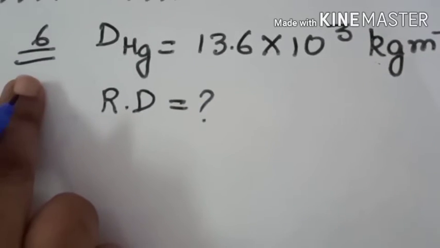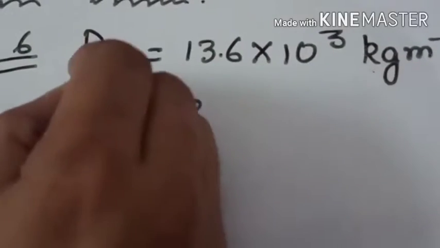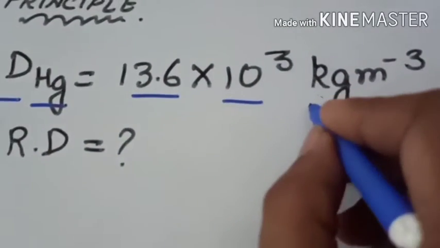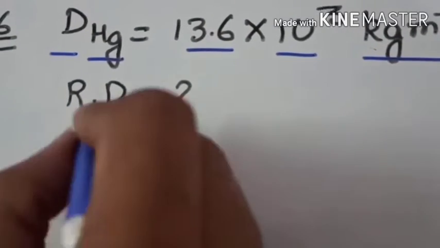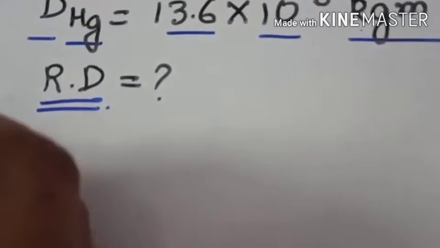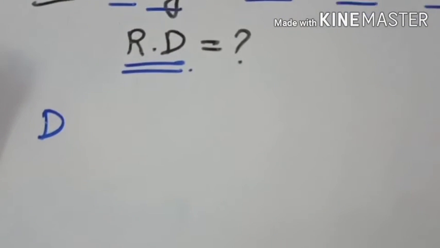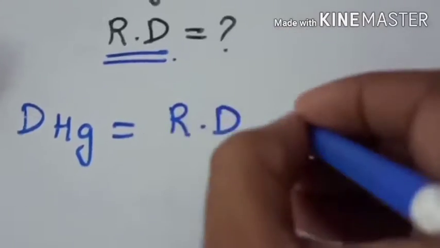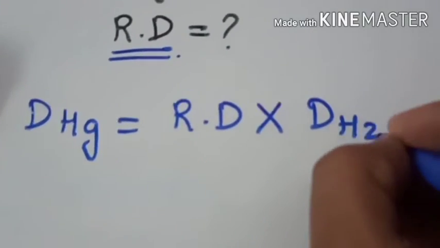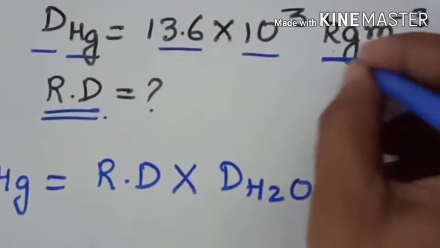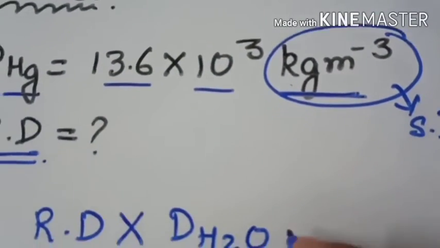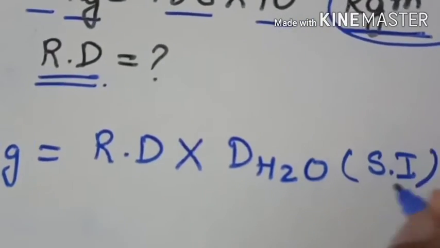Question number 6. It says that the density of mercury is given as 13.6 into 10 to the power 3 kg per meter cube. We have to find the relative density. Now you will be using the expression between density and relative density. So the density of mercury will be equal to relative density multiplied by the density of water. Density of mercury is given in kg per meter cube. This is your SI unit. So you will take the density of water also in SI.